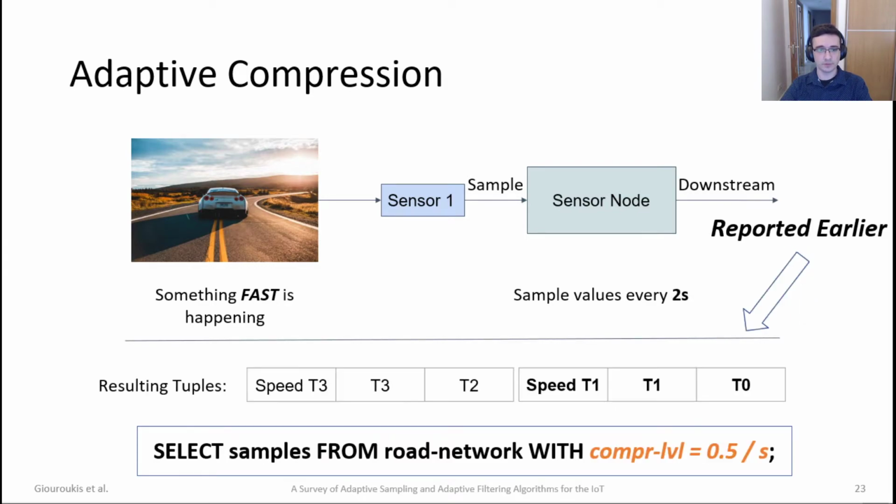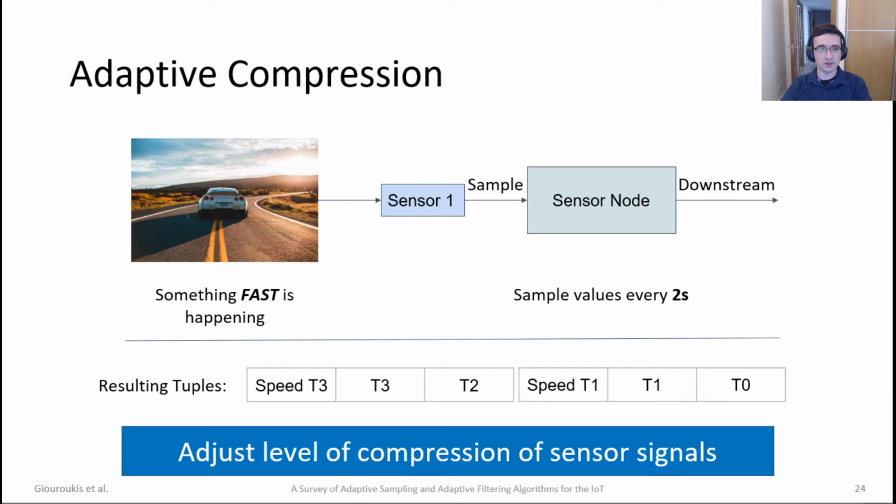to the sink. If for some reason we wanted to change to half of it, that means we would have to sample once per 2 seconds and report with 2 timestamps and the value from the last one. That means that we would get earlier reports of the events at the sink. This is the main focus of the adaptive compression algorithms.